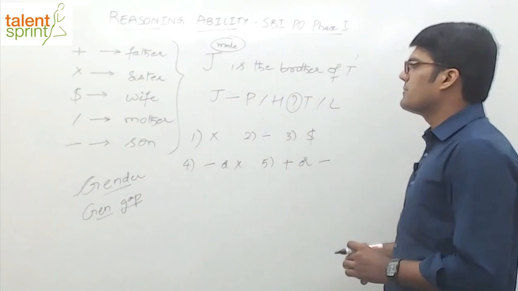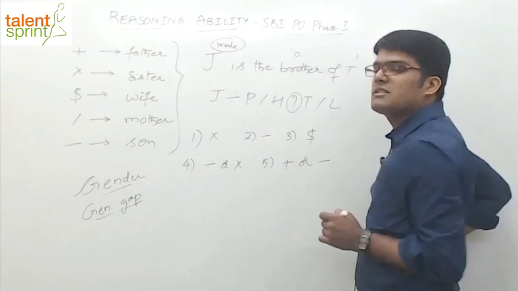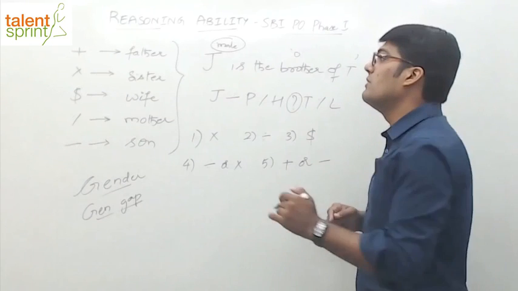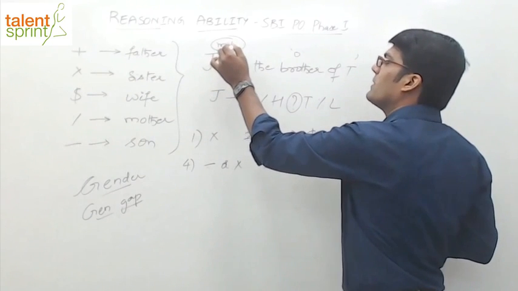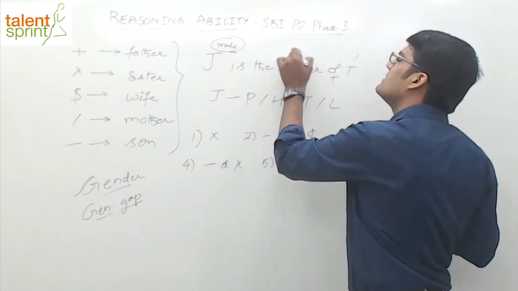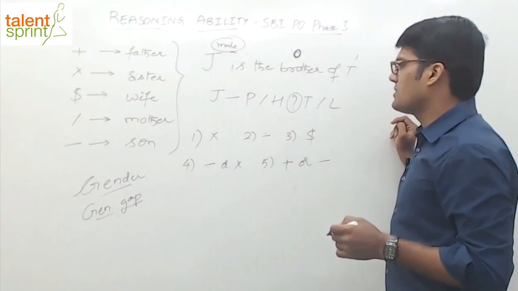Simple. Generation gap. So J is the brother of T implies what? The generation gap between J and T must be 0. Siblings, right? Siblings means the generation gap has to be 0. That's it. We'll work on these two things. One is that J should be a male person. The second point is that the generation gap has to be 0 between J and T, right? Look at first option, right?